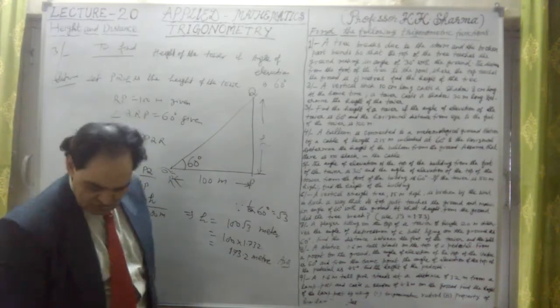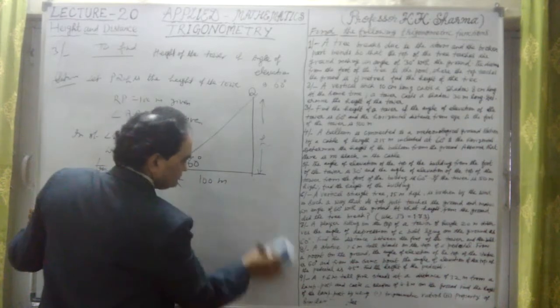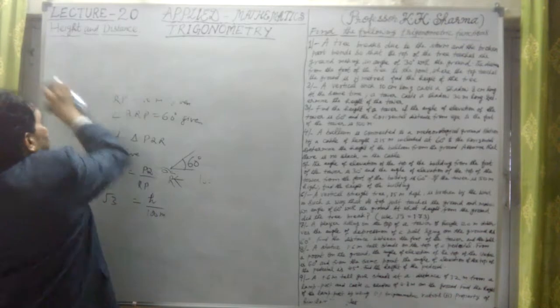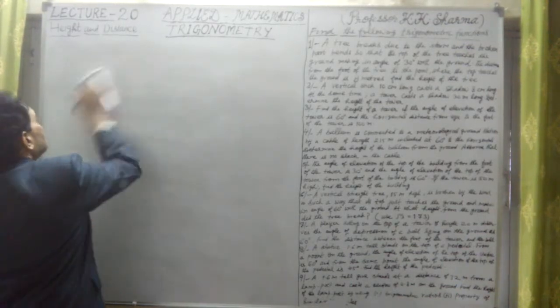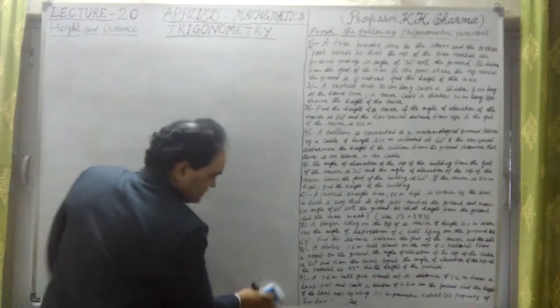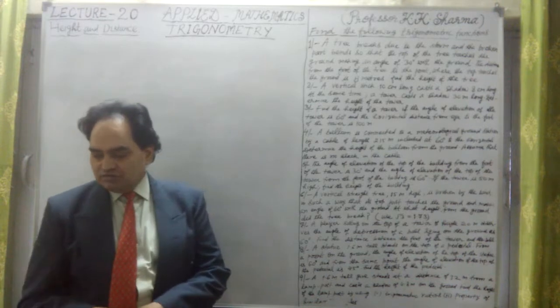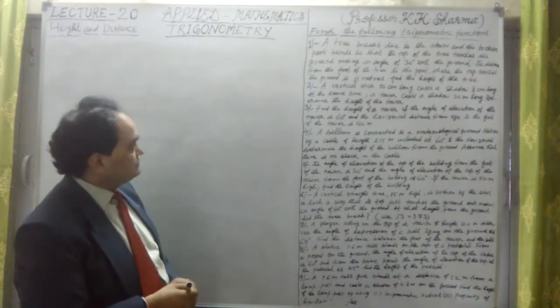Question number 3 we have completed. Let us take question number 4 now. What does question number 4 say? Let me check that. Now question number 4. So angle of elevation, angle of depression, you must understand that. What is that angle of elevation or depression means? After that we can draw the graph easily. Question number 4, let me share.